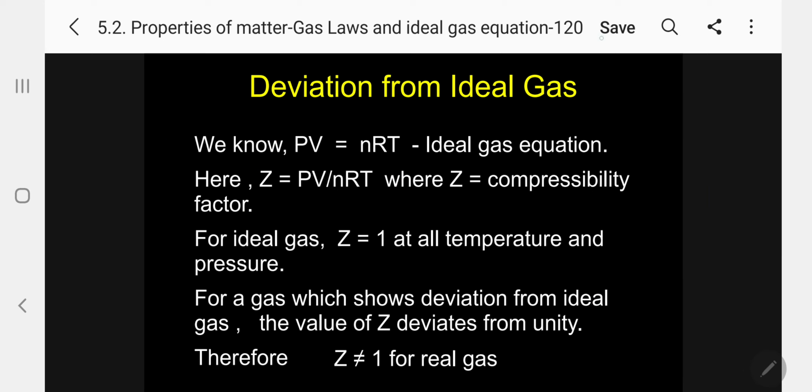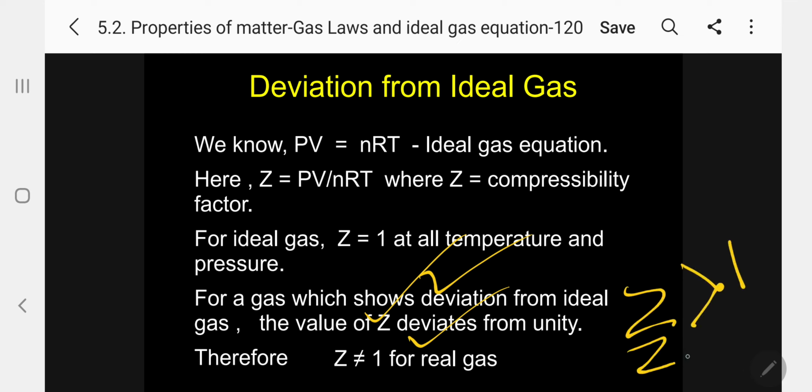But for a gas which shows deviation from ideal behavior, the value of Z deviates from unity. Therefore, Z is not equal to 1 for real gases. Z may be greater than 1 or Z may be less than 1.